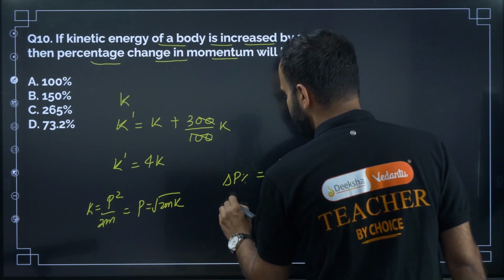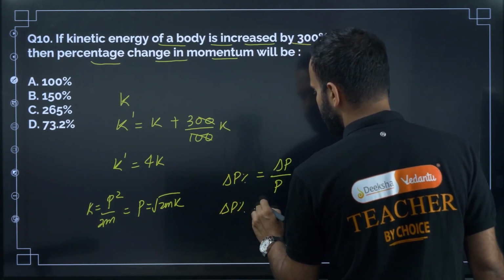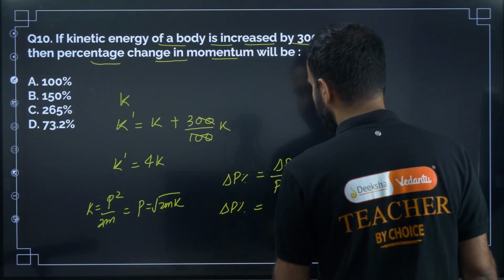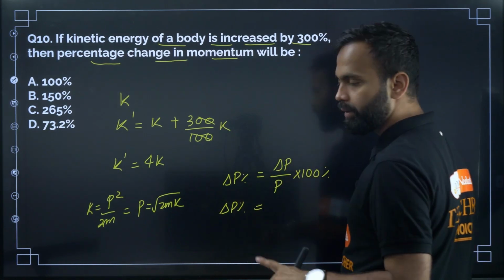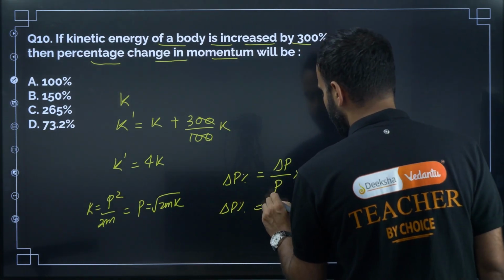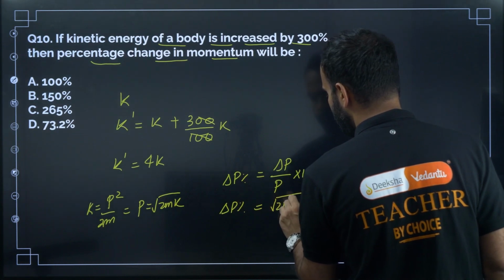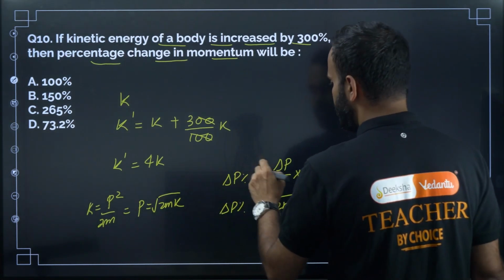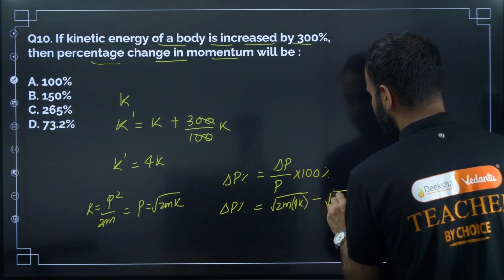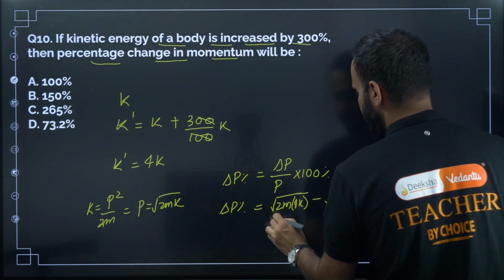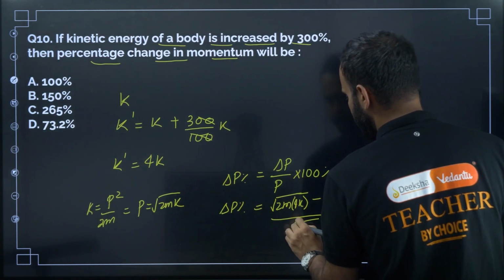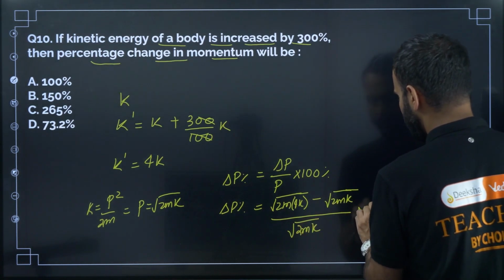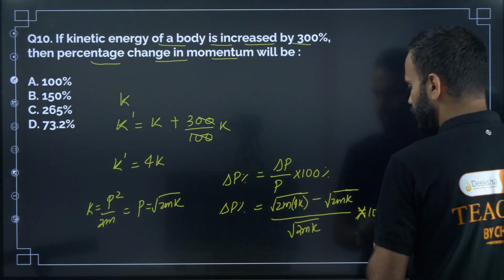Delta P is final minus initial, so final is root of 2m into 4K minus initial root of 2mK, divided by initial root of 2mK, into 100%.